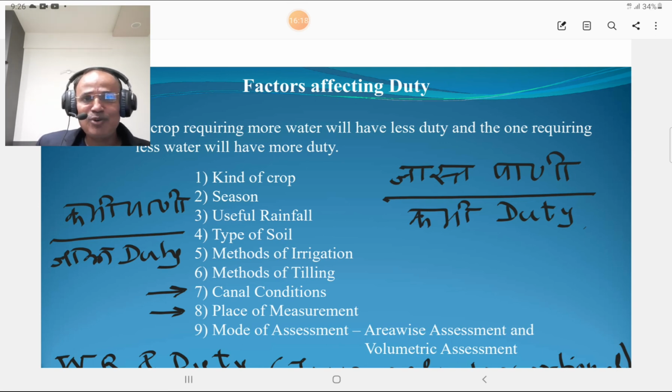What is inversely proportional? Water requirement of crops and duty. The factors affecting the duty are the kind of crop, season, useful rainfall, type of soil, method of irrigation, method of tilling, canal conditions, place of measurement and mode of assessment. Area-wise assessment is there, and volumetric assessment is also there for the water. So these methods also affect the duty. One must remember all these factors which are affecting the duty: kind of crop, season, useful rainfall, type of soil, method of irrigation, method of tilling, canal condition, place of measurement and mode of assessment. Okay.